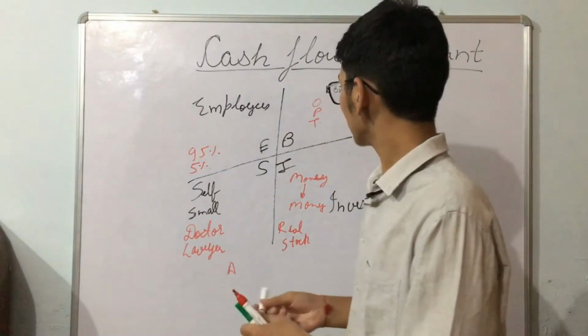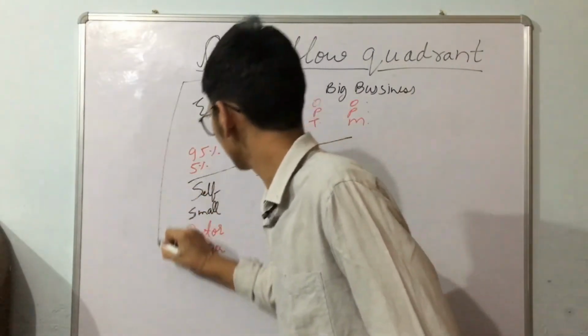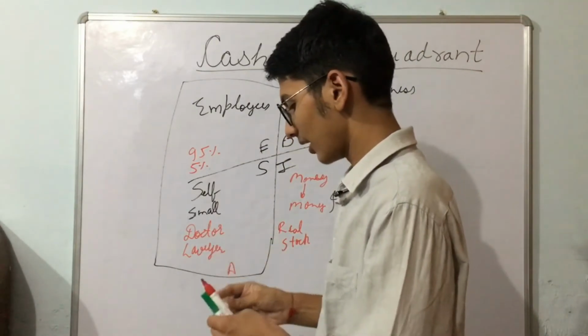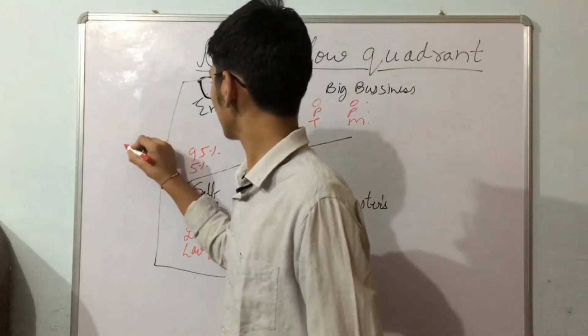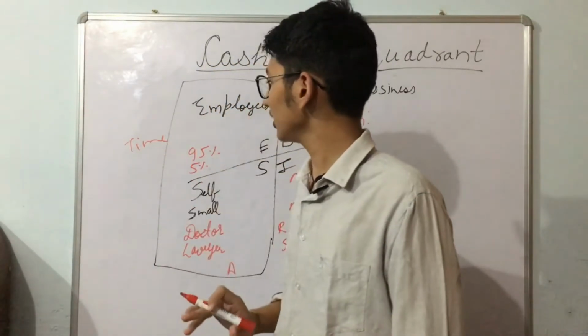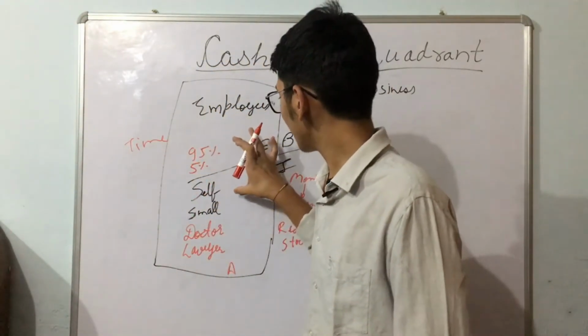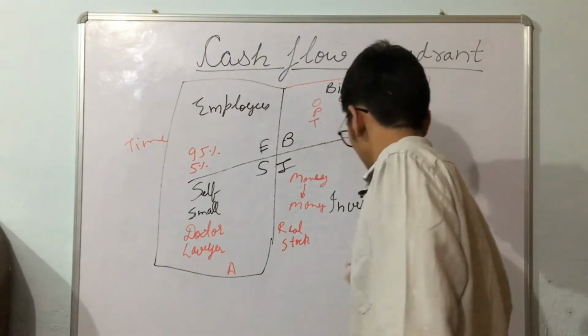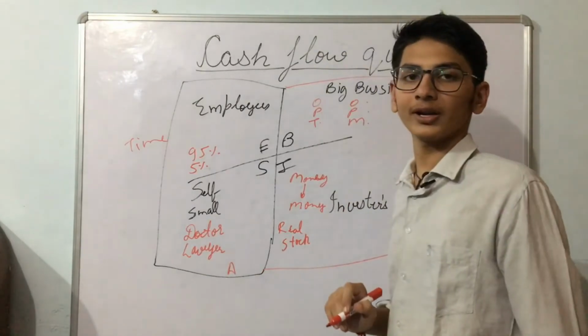The people on the left side of the quadrant have time equal to money, and their financial security is, I think, a bit lesser than the people on the right side of the quadrant.